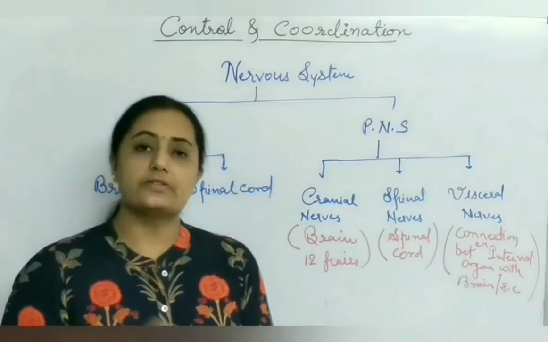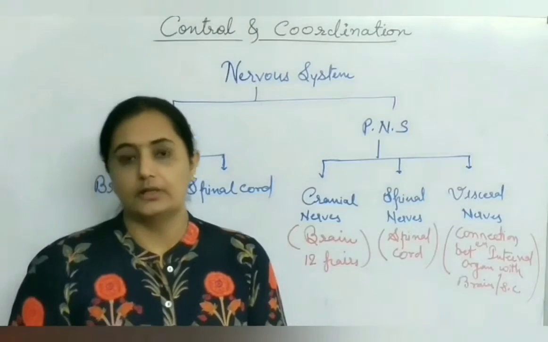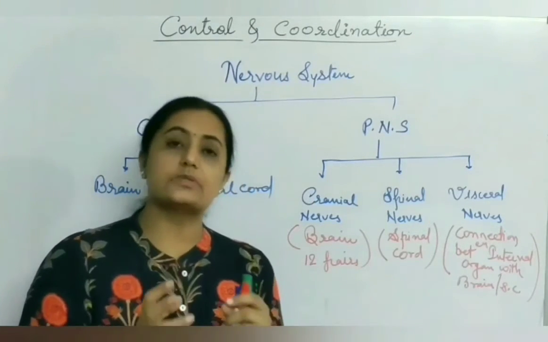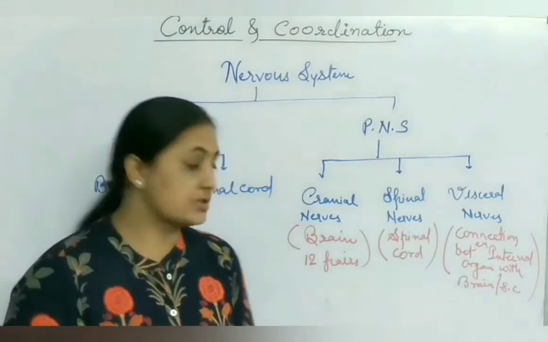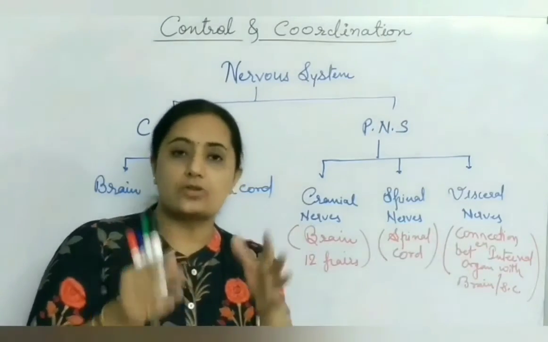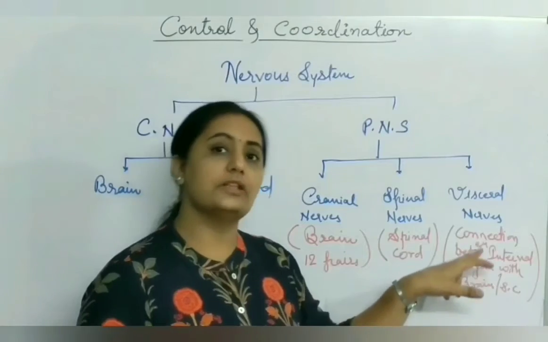In autonomous nervous system come circulation, heartbeat, excretion, then respiratory system, digestive system. All these systems are connected with brain and spinal cord, that is central nervous system, with the help of visceral nerves. Internal organs are called the viscera. So visceral nerves help to connect internal organs with brain.